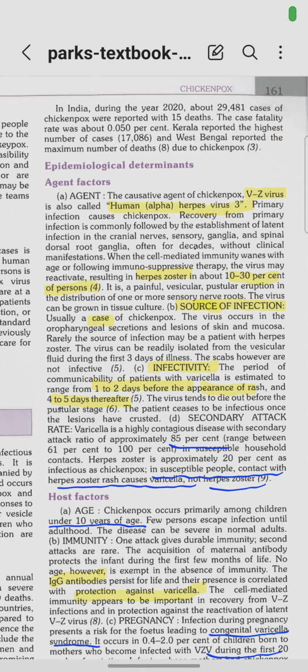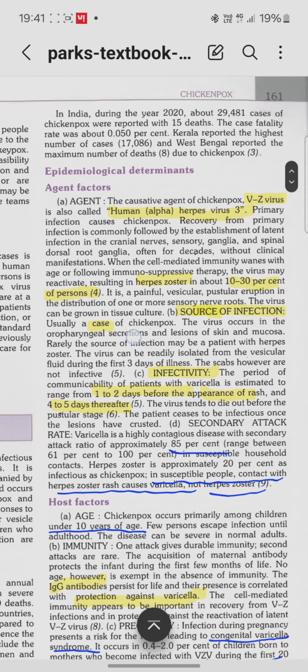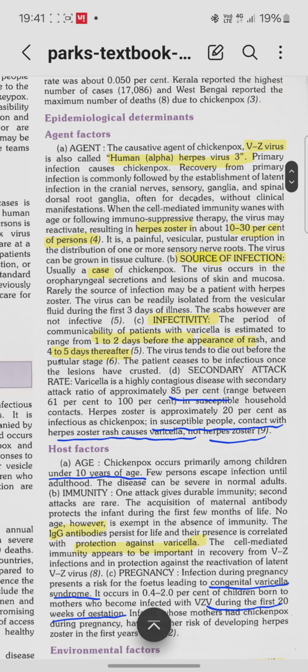Next is chickenpox. Now, what is the agent of chickenpox? It is the varicella zoster virus, which is also called human herpes virus 3. Now, what are the agent factors? What is the source of infection? The source is a case of chickenpox. The virus occurs in the oropharyngeal secretions and the lesions of the skin and the mucosa. Rarely is the source of infection a patient with herpes zoster. Usually it is a case of chickenpox that is the source of infection.